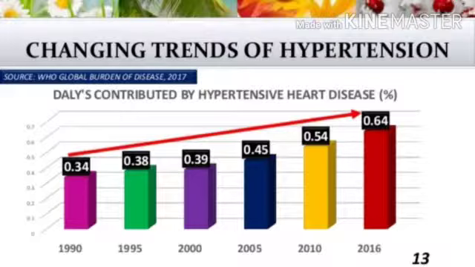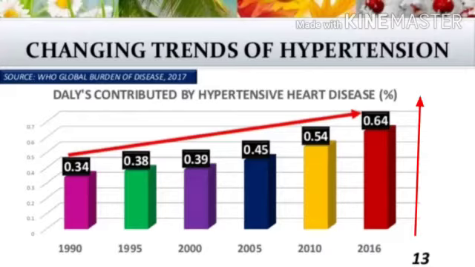Changing trends of hypertension: the contribution of hypertension to heart disease was 0.34 in 1990, 0.38 in 1995, 0.39 in 2000, 0.45 in 2005, 0.54 in 2010, and 0.64 in 2016.